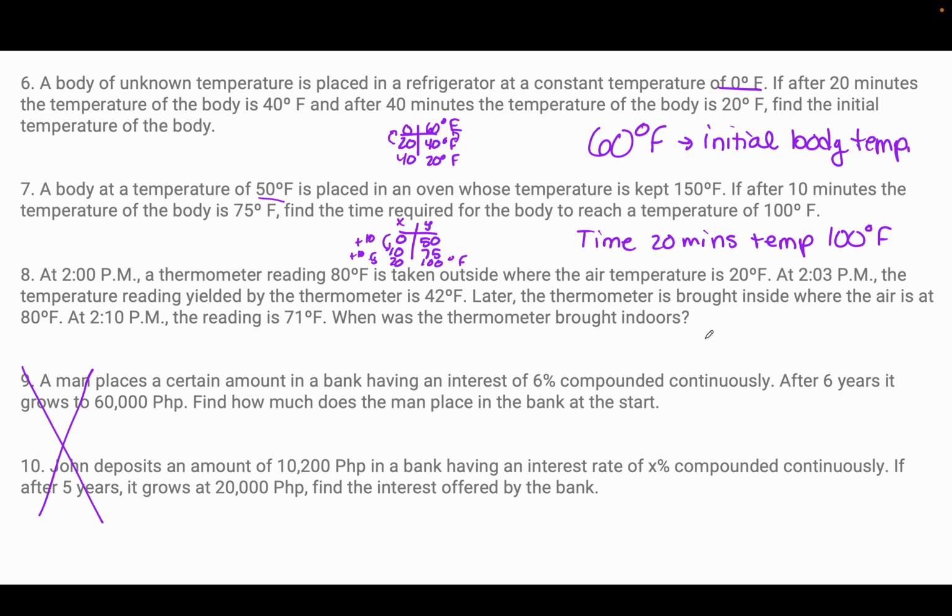Okay, so at 2 p.m., the thermometer reading 80 degrees Fahrenheit is taken outside where the air temperature is 20 degrees Fahrenheit. At 2:03, the temperature reading yielded by the thermostat is 42 degrees Fahrenheit. Later, the thermostat is brought inside where the air is 80 degrees Fahrenheit. At 2:10 p.m., the temperature reading is 671 degrees Fahrenheit. When was the thermometer brought indoors?